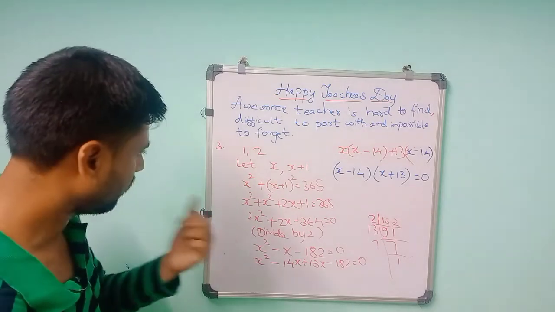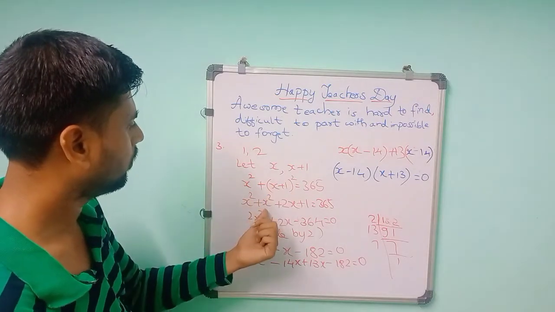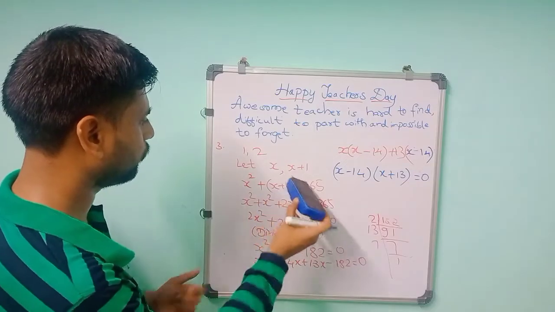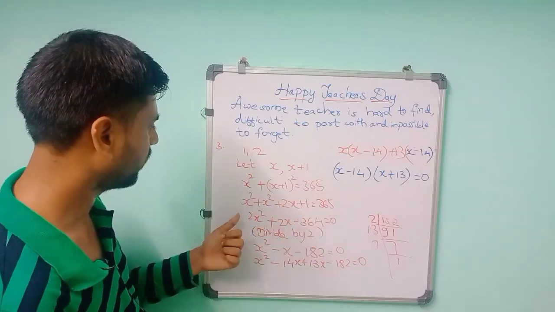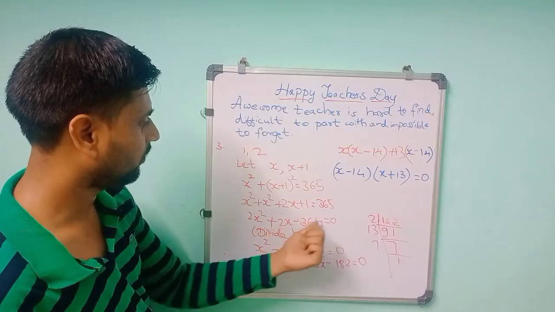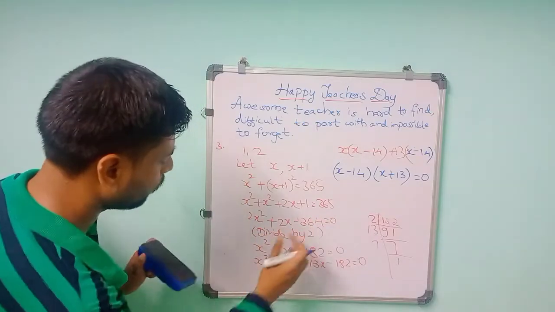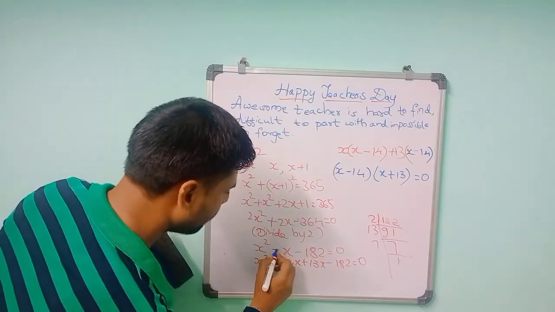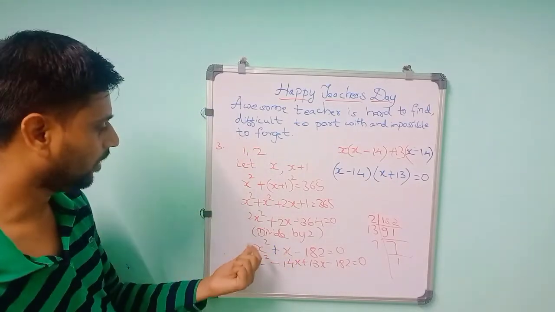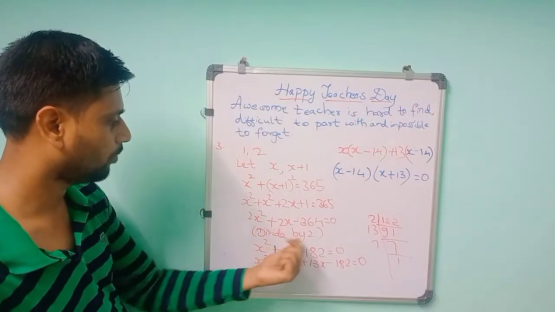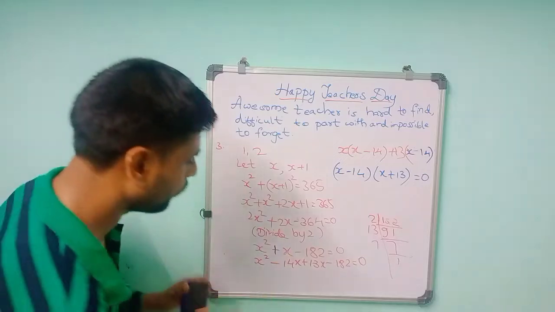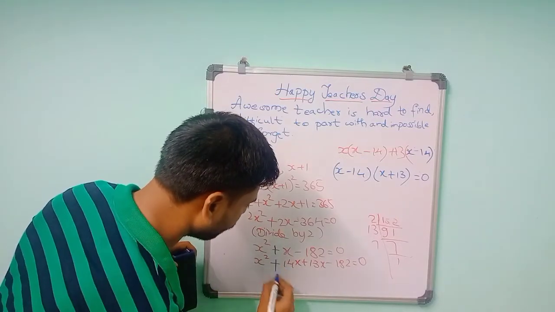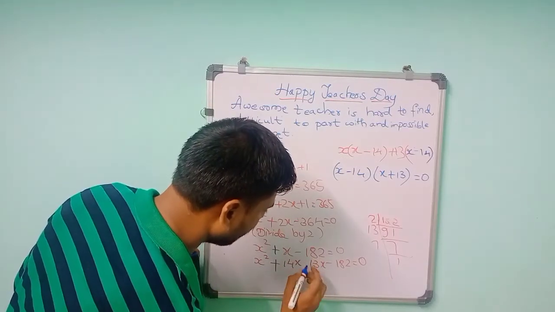Wait a minute. x square plus h square is h square, and this one x square plus 2h plus 1 is equal to 365. 2h square plus 2h minus 364 is equal to 0. Oh, here divided by 2, that is there, but here plus is there, so I taken here minus. It will be plus, then x square plus, you have to take divided by 2, so x square plus h minus 182. So plus sign is more, so you have to take plus 14x and minus 13x.